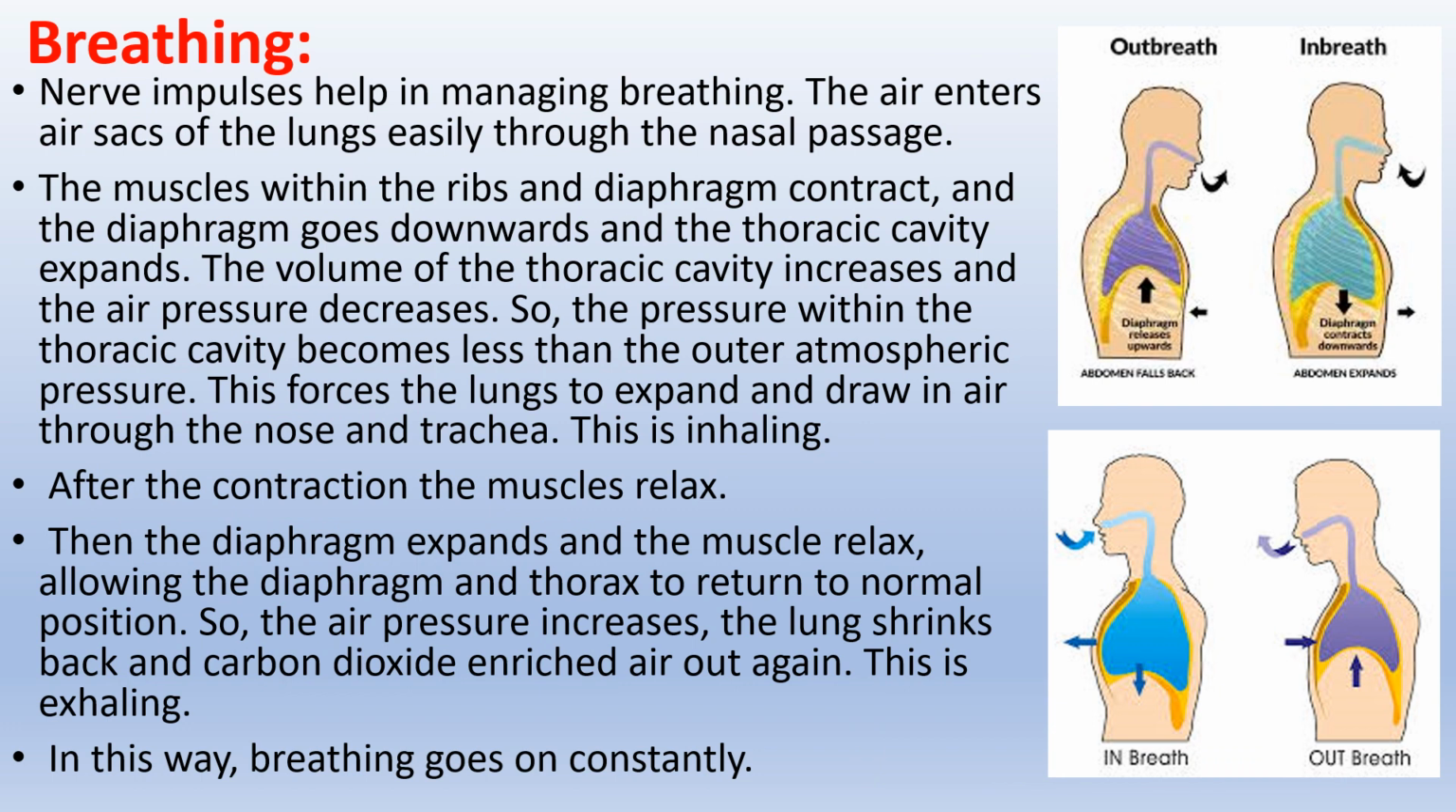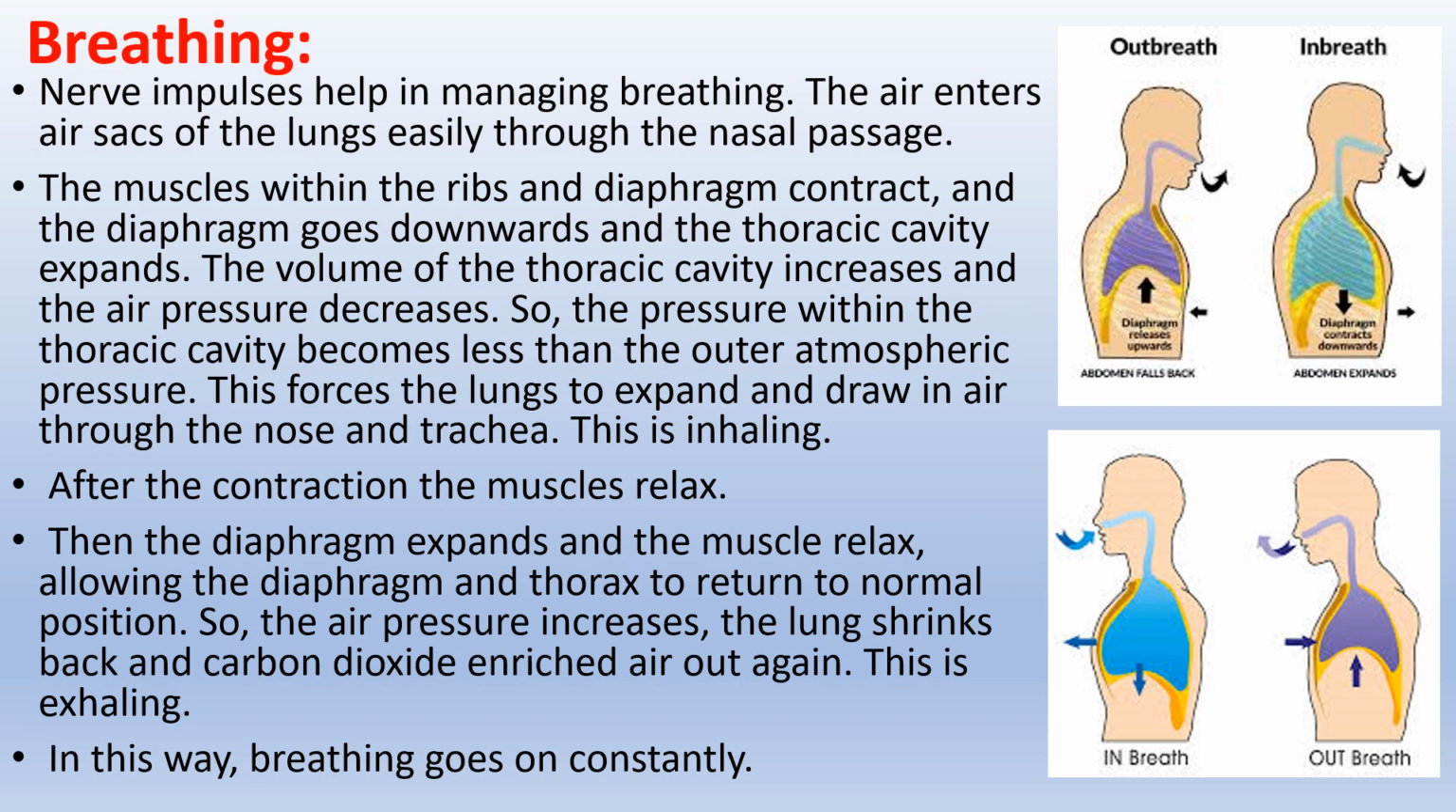Breathing. Nerve impulses help in managing breathing. The air enters air sacs of the lungs easily through the nasal passage. The muscles within the ribs and diaphragm contract, and the diaphragm goes downwards and the thoracic cavity expands. The volume of the thoracic cavity increases and the air pressure decreases. So, the pressure within the thoracic cavity becomes less than the outer atmospheric pressure.